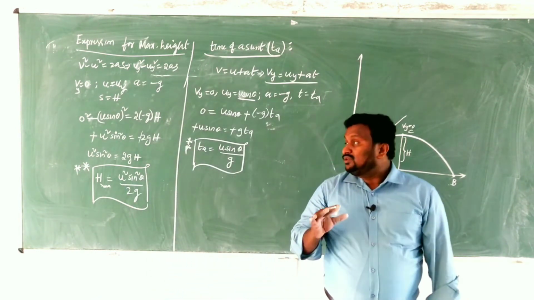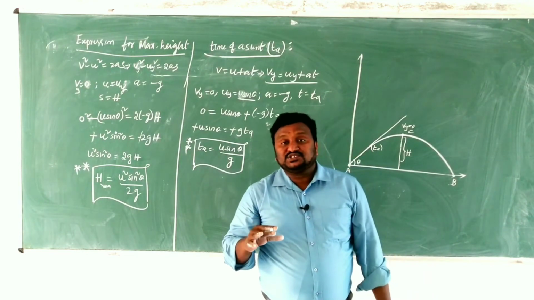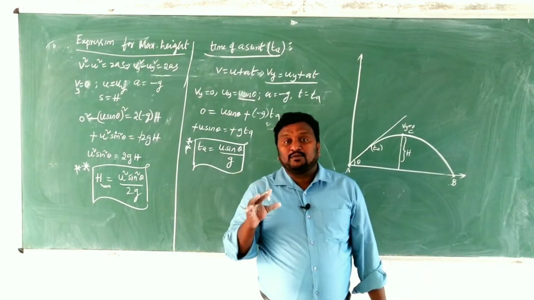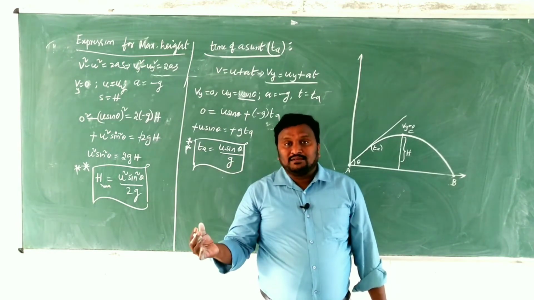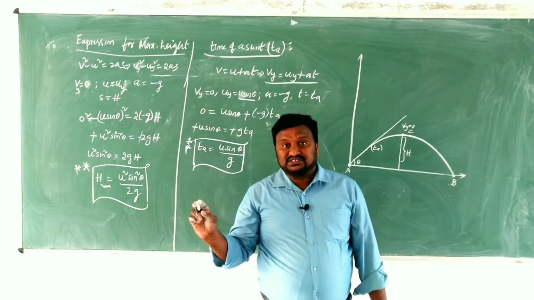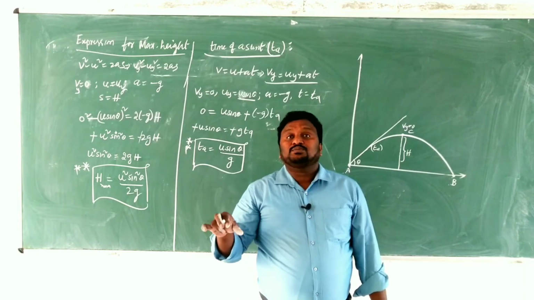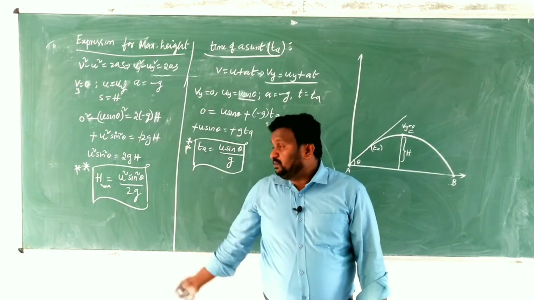Children, don't confuse. In the previous chapter we discussed the same type of equation for vertical motion, and for a freely falling body we derived similar equations. But in this case, for a projectile, we are deriving the equations.